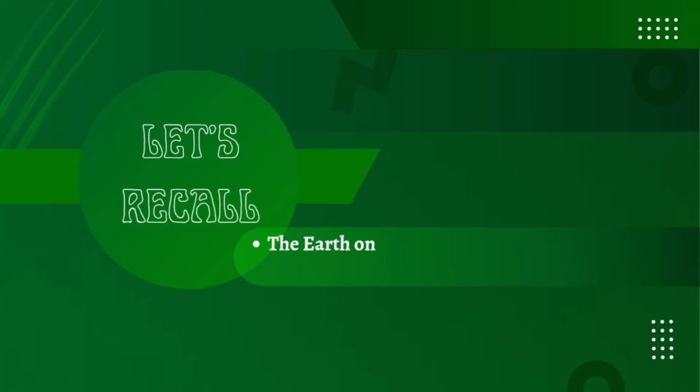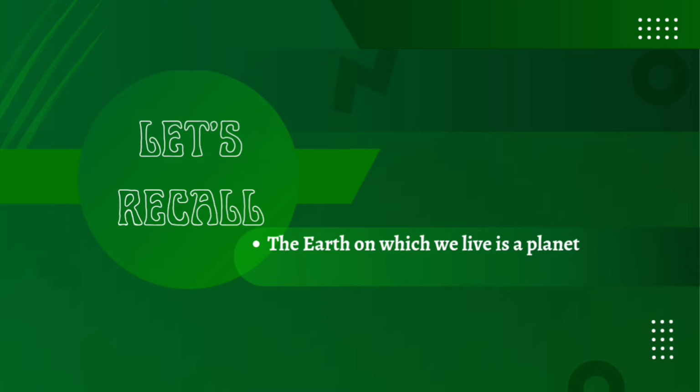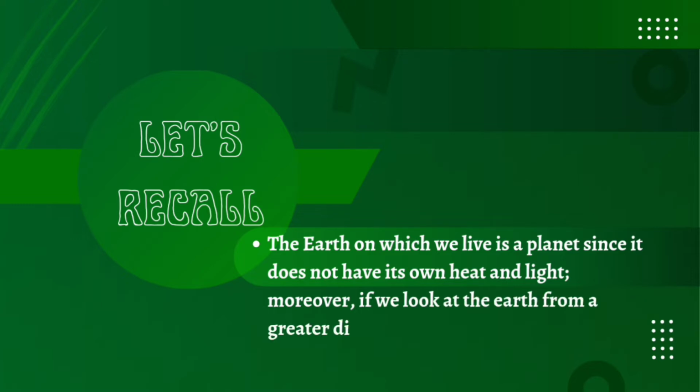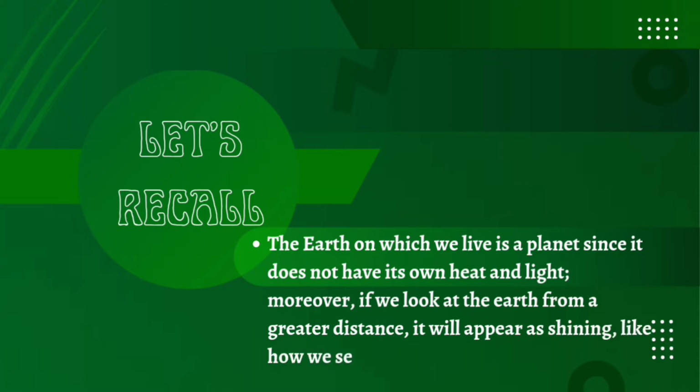The earth on which we live is a planet since it does not have its own heat and light. Moreover, if we look at the earth from a greater distance, it will appear as shining like how we see the moon from earth.